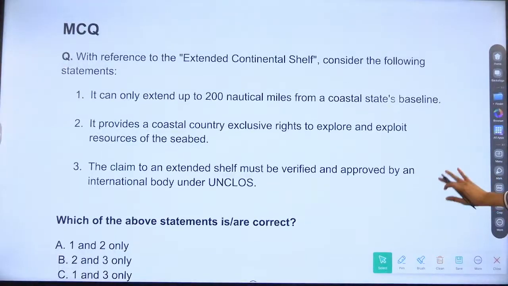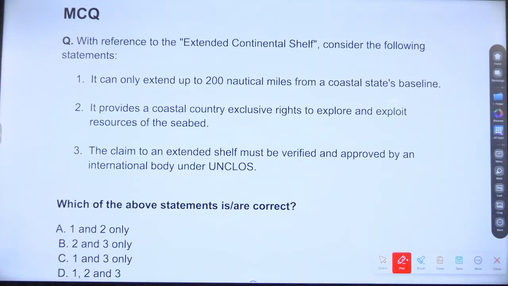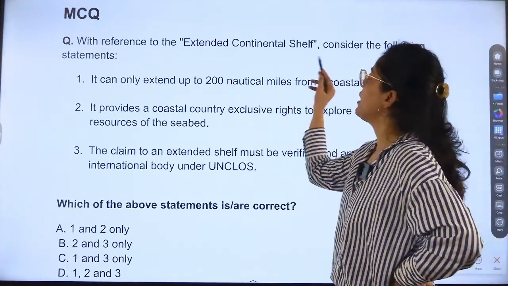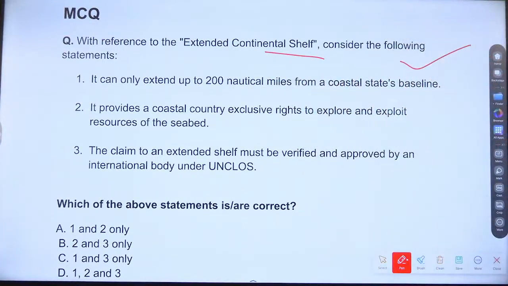Now question. With reference to the extended continental shelf, consider the following statements. First, it can only extend up to 200 nautical miles from a coastal state's baseline. Second, it provides a coastal country exclusive rights to explore and exploit resources of the seabed.